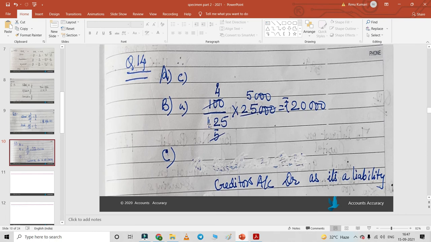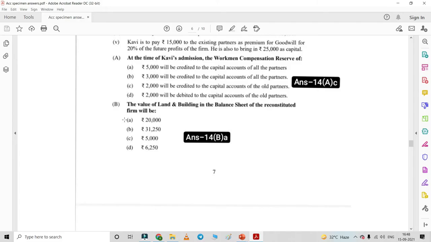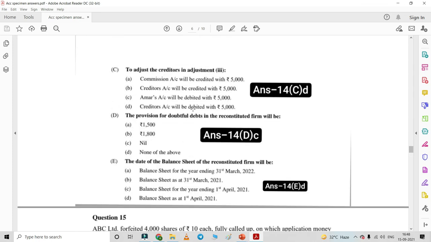It was overvalued. So that is why 100 by 125 into 25,000 will be done, which will come to 20,000. So A is the correct answer. The value of land and building will be 20,000. The next question is to adjust the creditors in adjustment 3. What do we need to do?